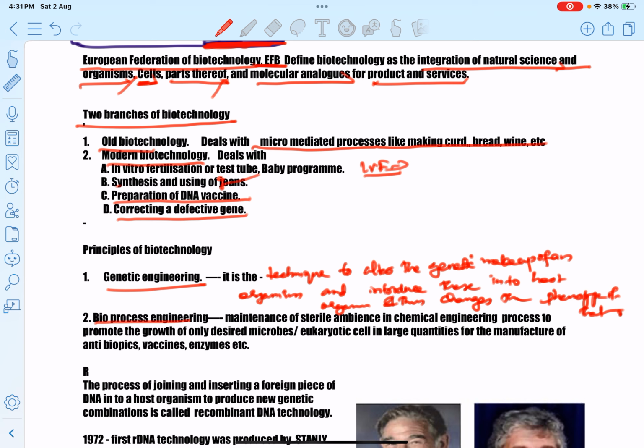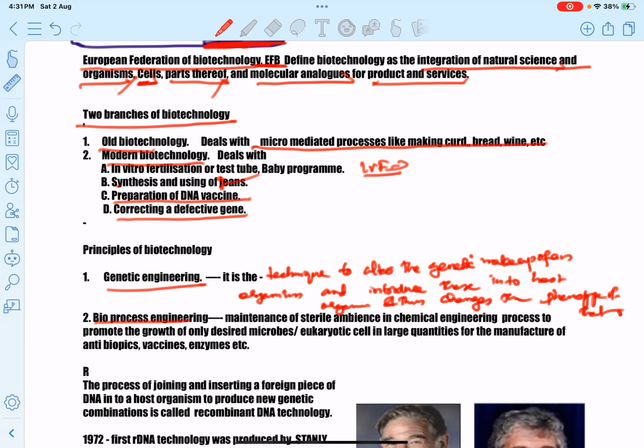Simply, genetic engineering is the technology in the genetic material. So the correct definition for genetic engineering is the technique to alter the genetic makeup of an organism, meaning DNA and RNA.